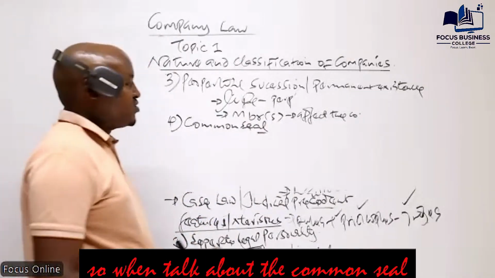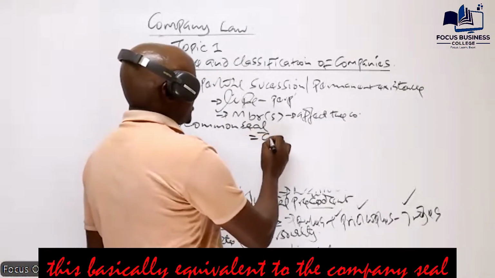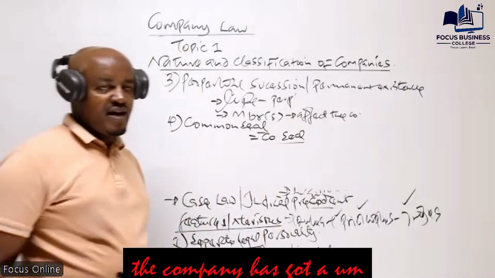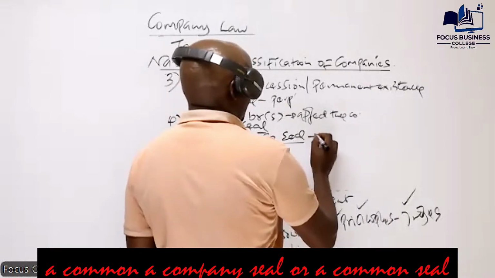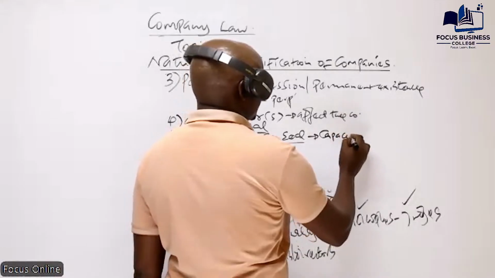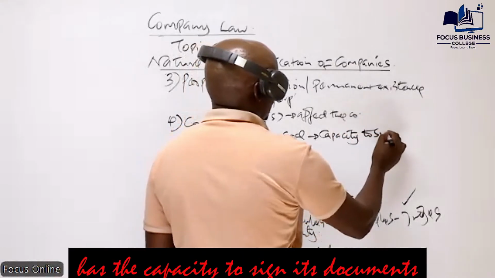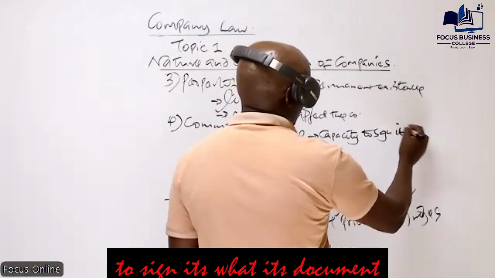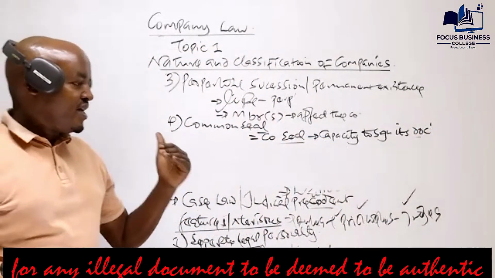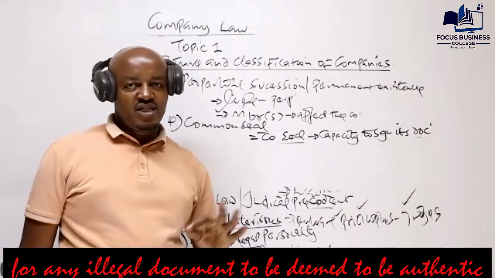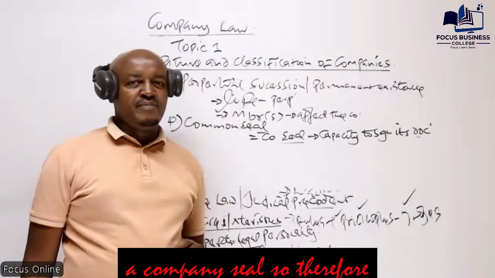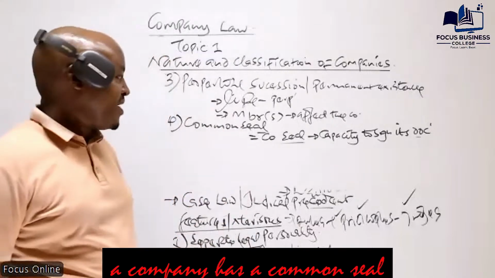When we talk about the common seal, this is basically equivalent to the company seal. By saying that the company has a company seal or a common seal, it means that the company has the capacity to sign its documents. For any legal document to be deemed authentic, that document must have a company seal. So therefore, a company has a common seal.